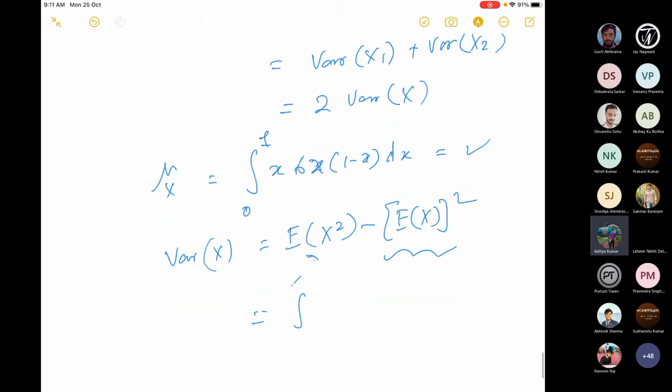This is the integral of x square times f(x) dx, from 0 to 1, minus the square of the value known to you. If you compute this, then you get the mean and variance of x1 plus x2. A very simple problem. Okay.